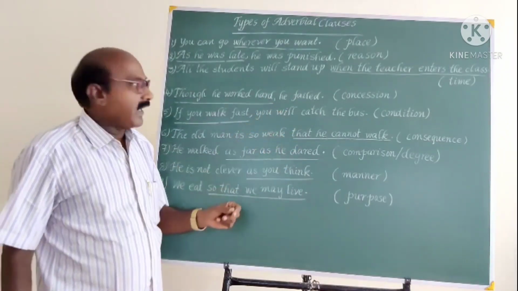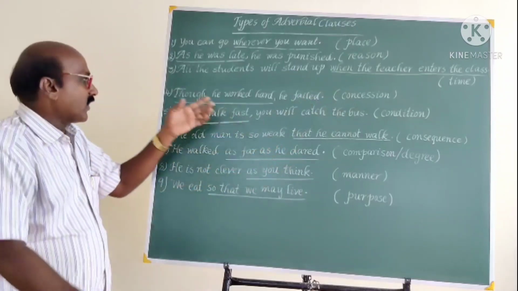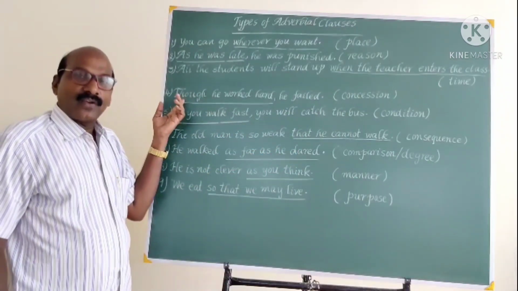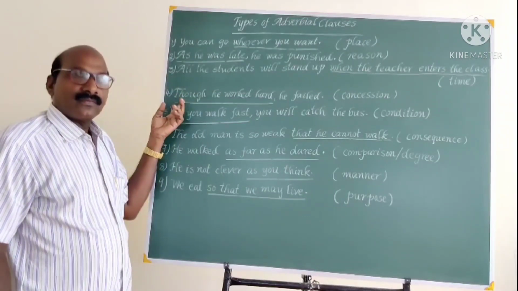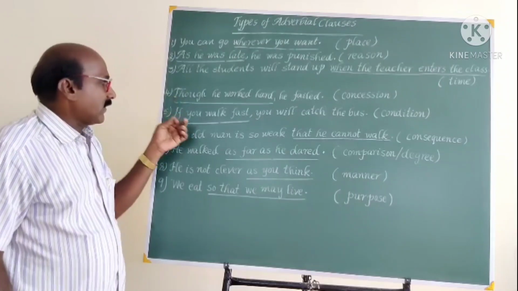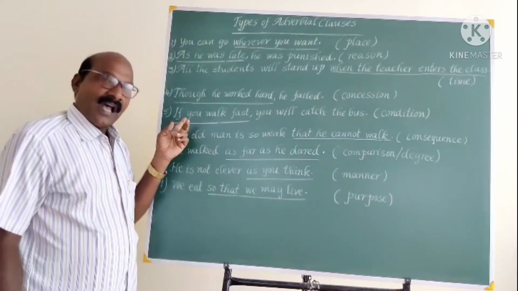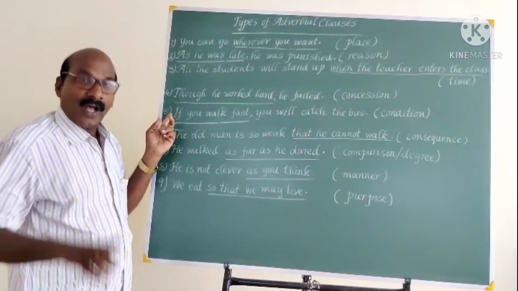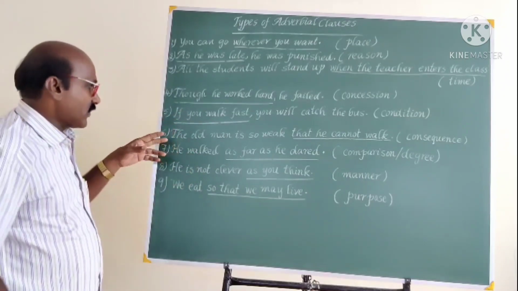But to indicate some concession, we use the subordinating conjunctions like though, although, even though. And to indicate some condition: if, unless, sometimes whether. These subordinating conjunctions should be memorized.